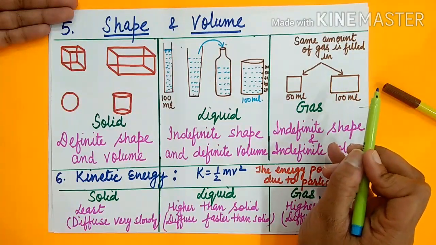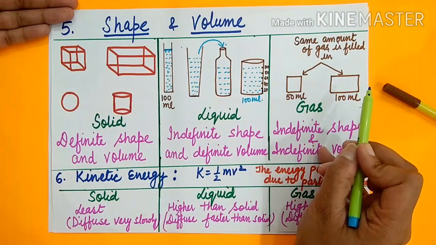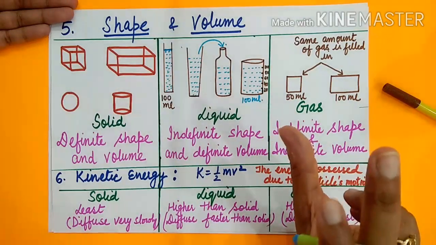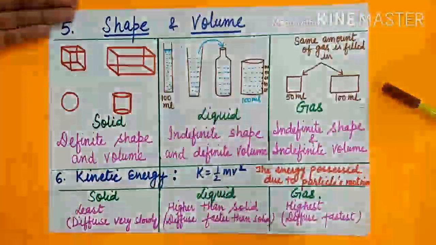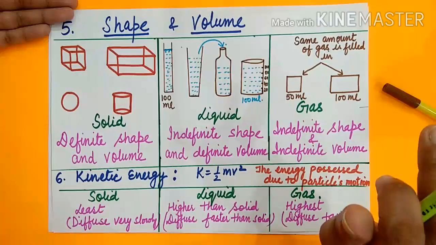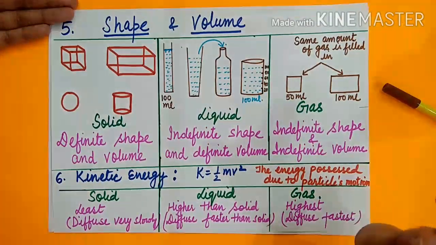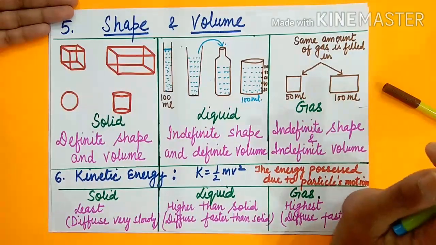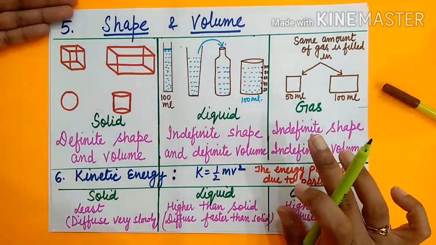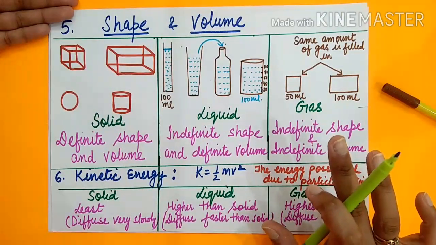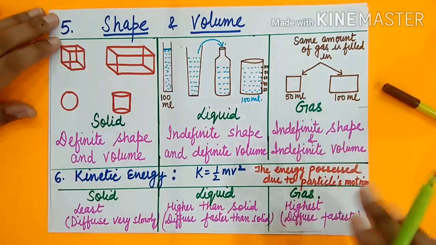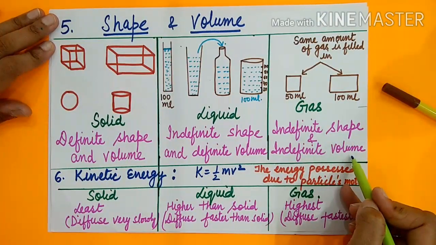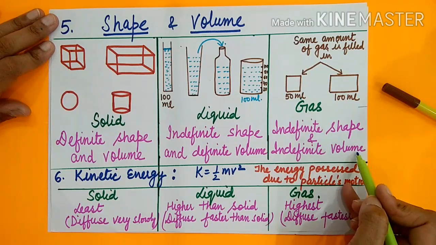If you press the perfume bottle, तो अभी तो परफ्यूम छोटी बॉटल में था, लेकिन आपने उसको प्रेस किया तो वो क्या करेगा? They can take up the shape of the whole room, and they can spread to each and every corner of the volume of the room. So now its volume will become equivalent to the volume of the room. So it has indefinite shape and indefinite volume. So this is a very important property.